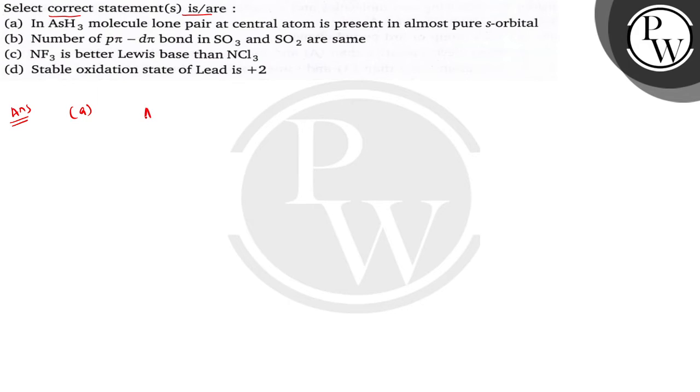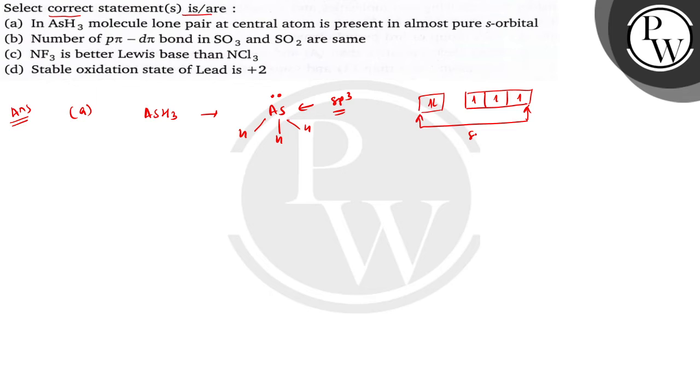Okay children? So arsenic hydride, the structure is pyramidal and it has three bond pairs and one lone pair of electrons, where it is sp3 hybridized. The s orbital contains the lone pair of electrons and each p orbital has one unpaired electron, and the hybridization here is sp3. So the lone pair of electrons is present almost in the pure s orbital. Okay, so this is a correct statement.